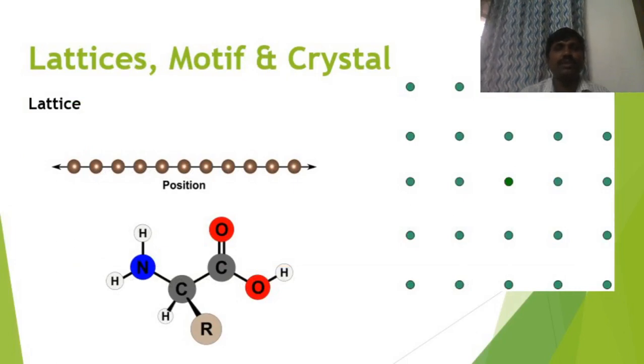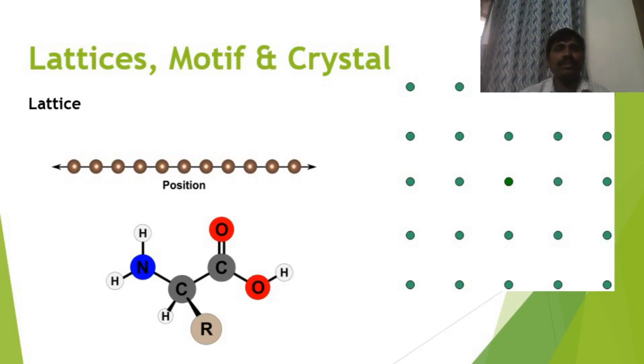Those terms include lattices, motif, unit cell, Bravais lattices, planes of the crystal. Like that, some fundamental terms are there to understand the crystal structure more elaborately. Let us see the definition of those fundamental terms.